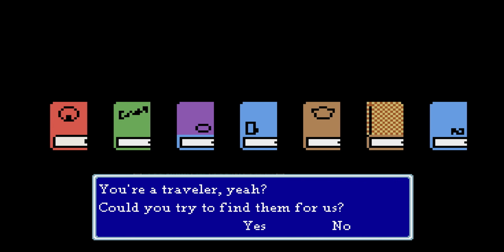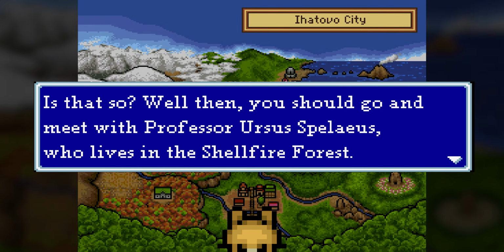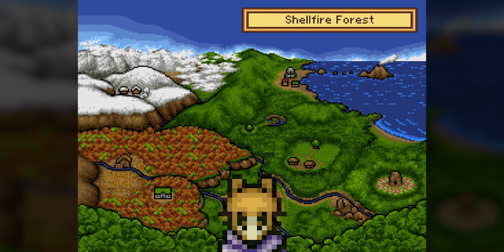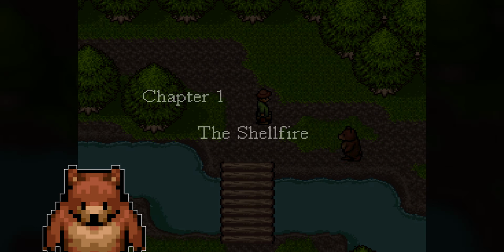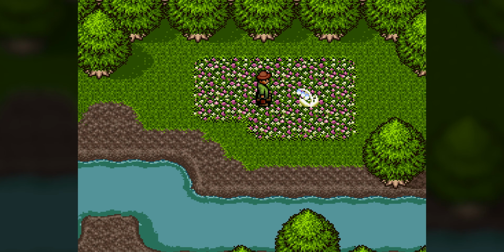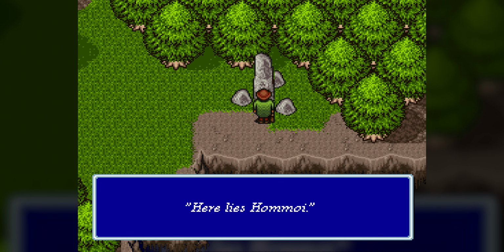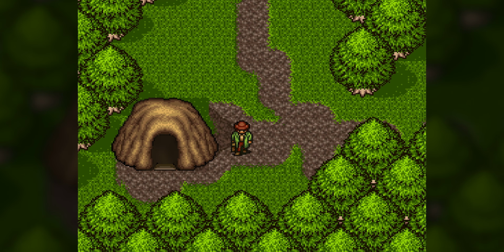Since we intend to explore Ihatovo anyway, Fazello suggests going to the Shellfire Forest to ask Professor Ursus for more information. In the forest, there are bears, rabbits, and foxes roaming idly. In a bed of flowers, we find a lily of the valley, a monument dedicated to the memory of Homoi, a boarded-up shrine, and a dark cave.